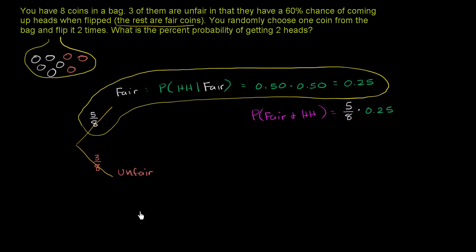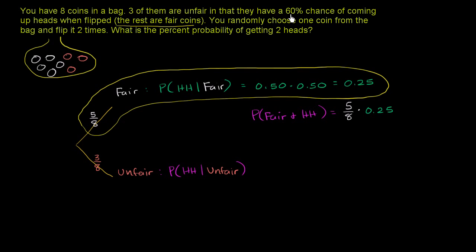Now let's do the same thing for the unfair coin. I'll do that in the same green color. The probability that I get heads, heads, given that my coin is unfair. So if you were to somehow know that your coin is unfair, what is the probability of getting two heads in a row?